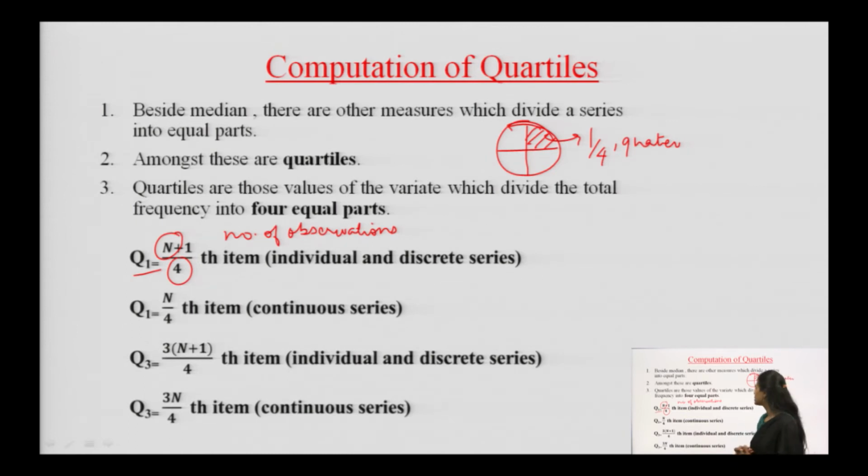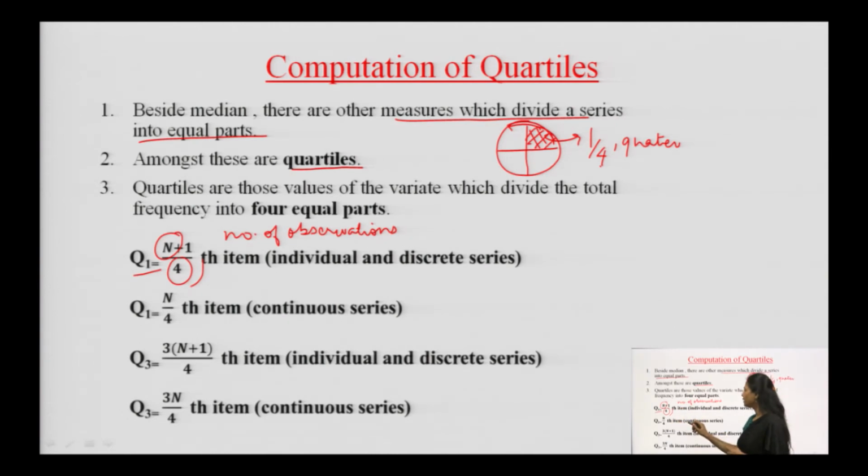If I want to represent how much of the population I am taking into consideration, it is 1/4 of the whole population. In the same manner, when we talk about quartile, I am dividing by 4, because I am dividing the whole series of population into 4 equal parts. That is why we write here that a measure which divides a series into equal parts, other than median, is quartile.